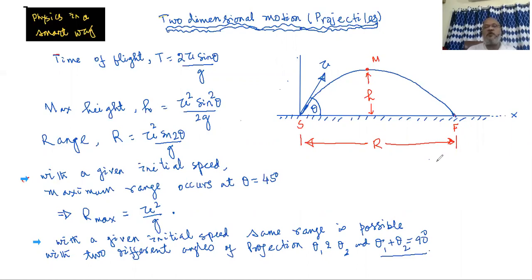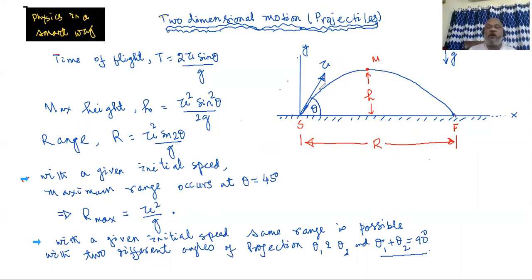So we are considering the projectile. We have considered a level ground which is taken as the x-axis, the y-axis is vertical, and acceleration due to gravity as usual, that is g. With the help of g, projectile motion is there.